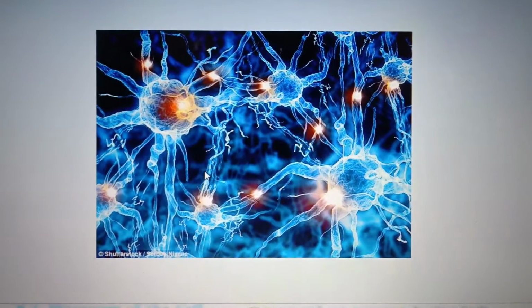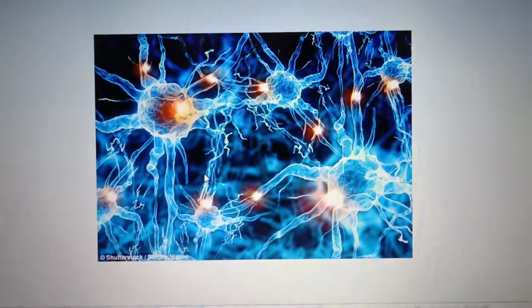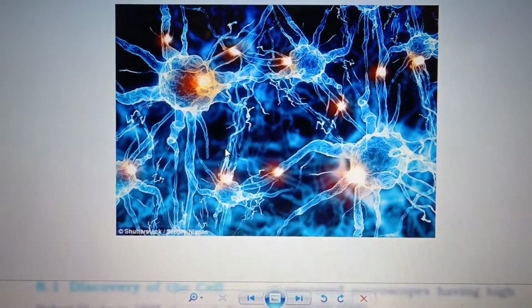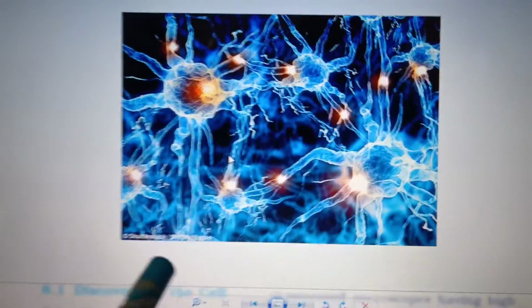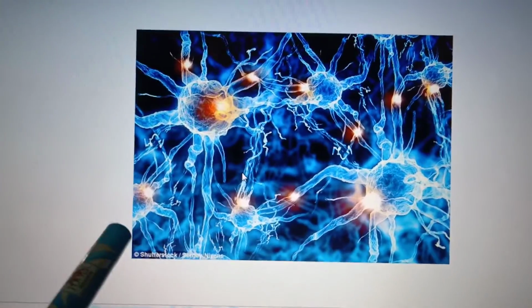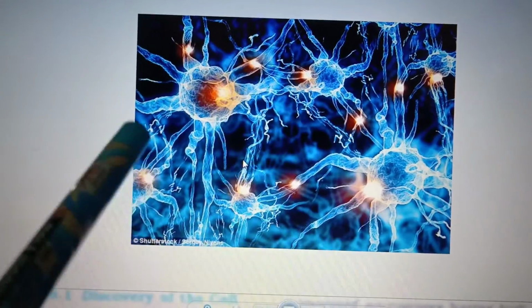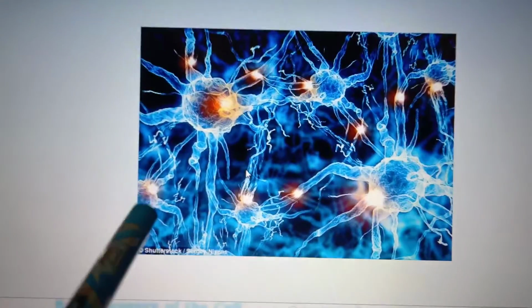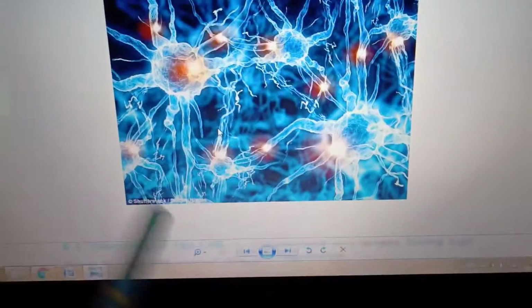Nerve cells, you know very well, they are highly branched because they receive and transfer messages, and they help to control and coordinate the working of different parts of the body. They are long and branched, our nerve cells. So how different are the shapes?